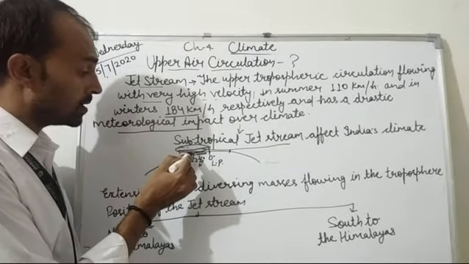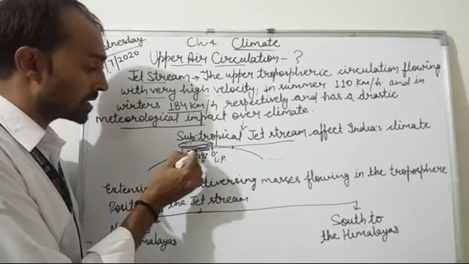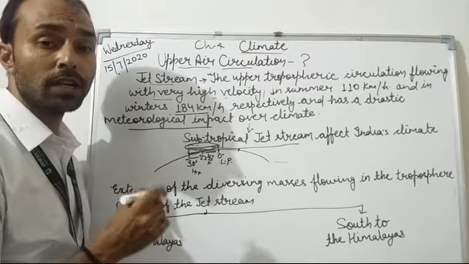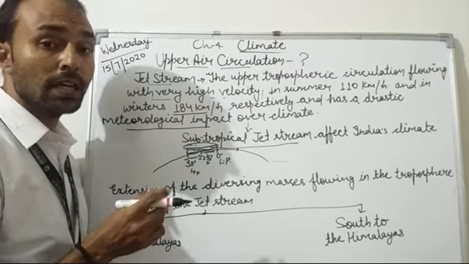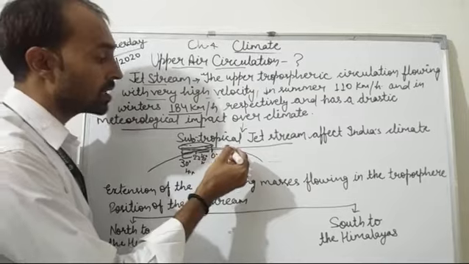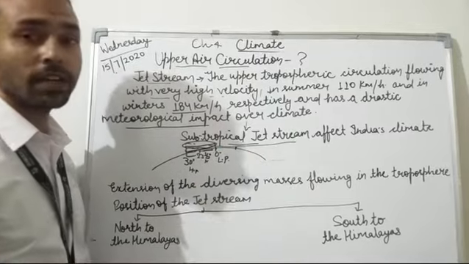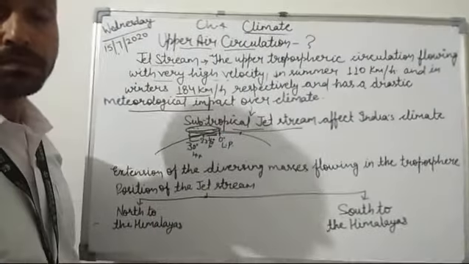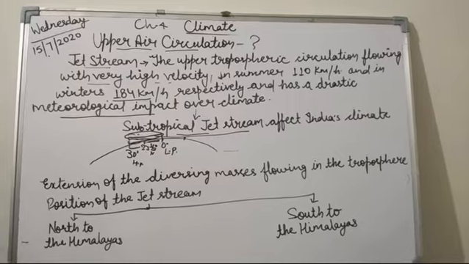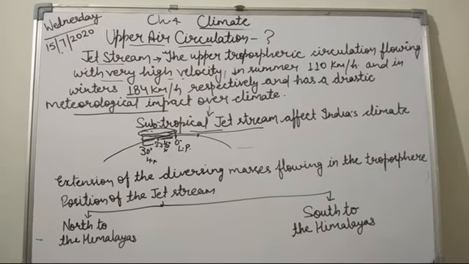India's latitudinal extent is mainly between 27 to 30 degrees, and just because of this the subtropical jet stream affects India's climate. There is an extension of the diverging masses flowing in the troposphere.